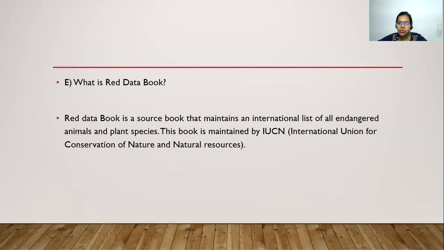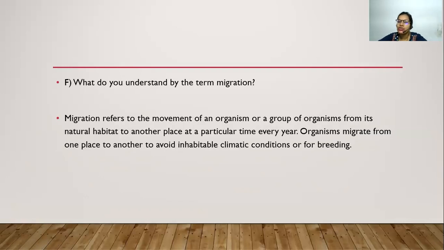Now, what is the Red Data Book? This also we have discussed. If you want to know which area, state or country has what kind of endangered flora and fauna list, this book is like a database which will give you this information. It's a source book that maintains an international list of all the endangered animal and plant species. It is maintained by IUCN, that is International Union for Conservation of Nature and Natural Resources.